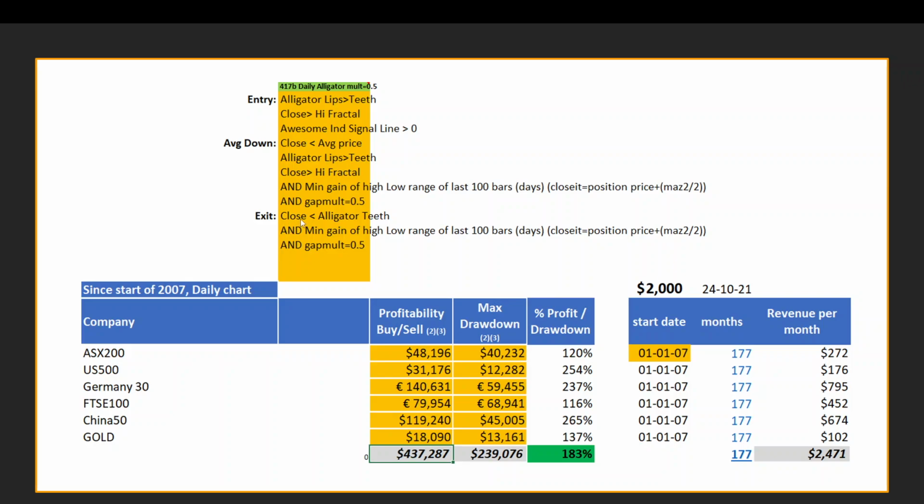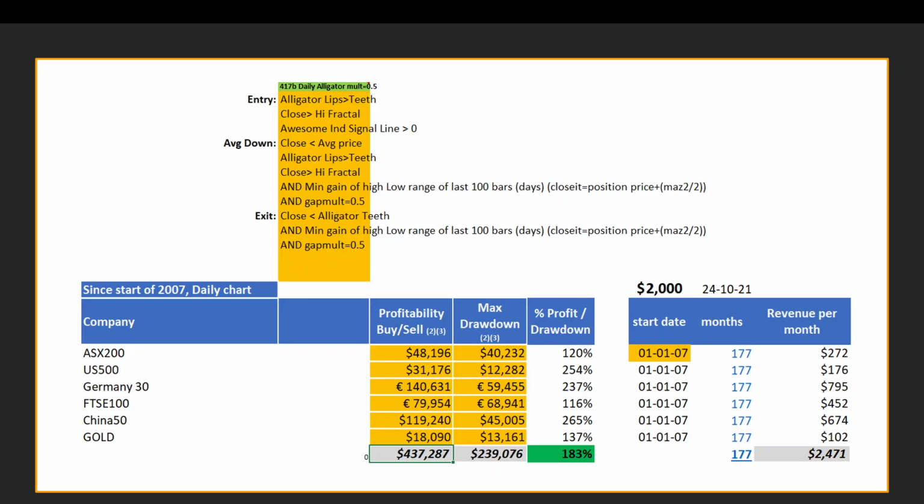We exit the trade when the close is less than the Alligator teeth, and our minimum gain is what's achieved over the last 100 bars in terms of high-low ranges. So we take that and we multiply by 0.5, and that's our exit strategy. I'll give you an example of that in a few minutes.